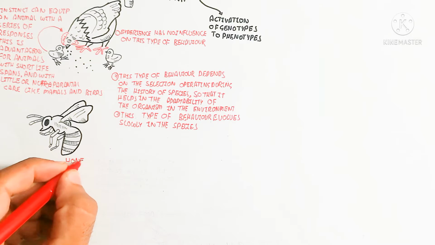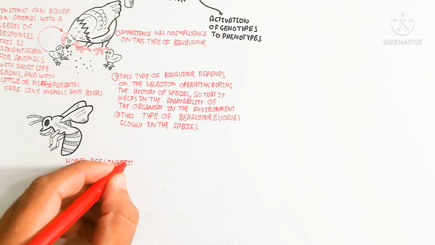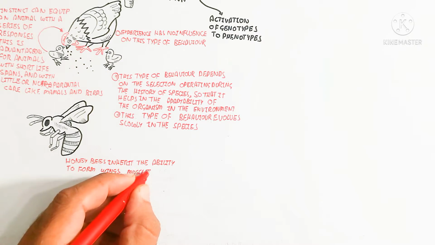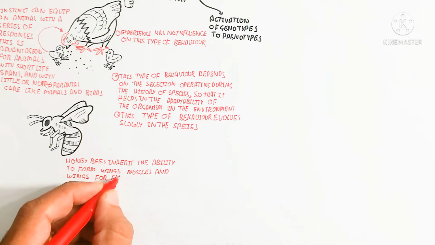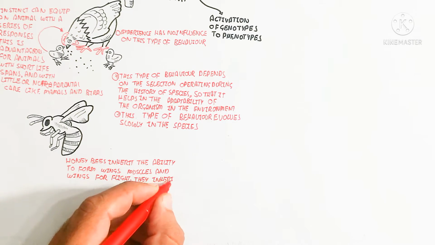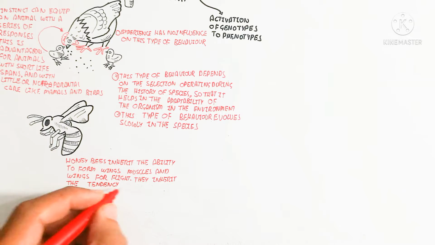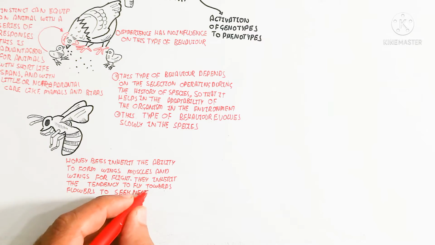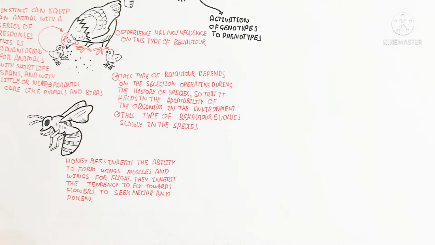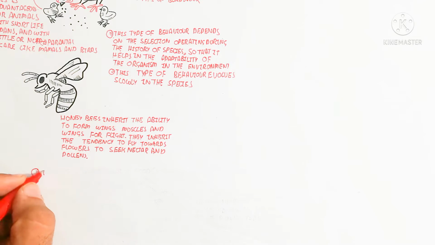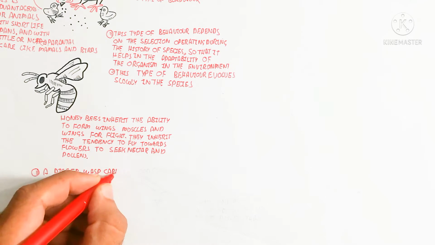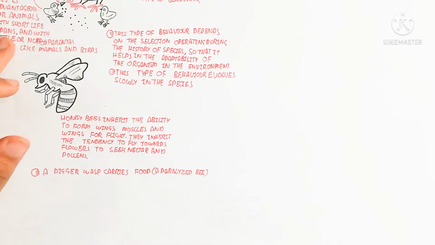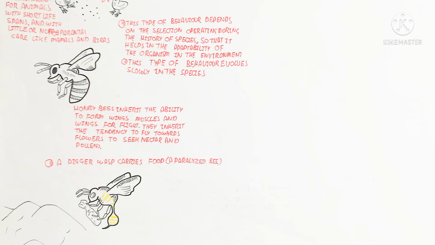toward their young ones. On the other hand, we can also take the example of honeybees, which inherit the ability to form wing muscles and wings for flight. So they can fly without learning. It is not like a human, where we can give learning genetically as well as give training for movement. They inherit the tendency to fly toward flowers to seek nectar and pollen without being given any learning. So that is instinct in the gene.